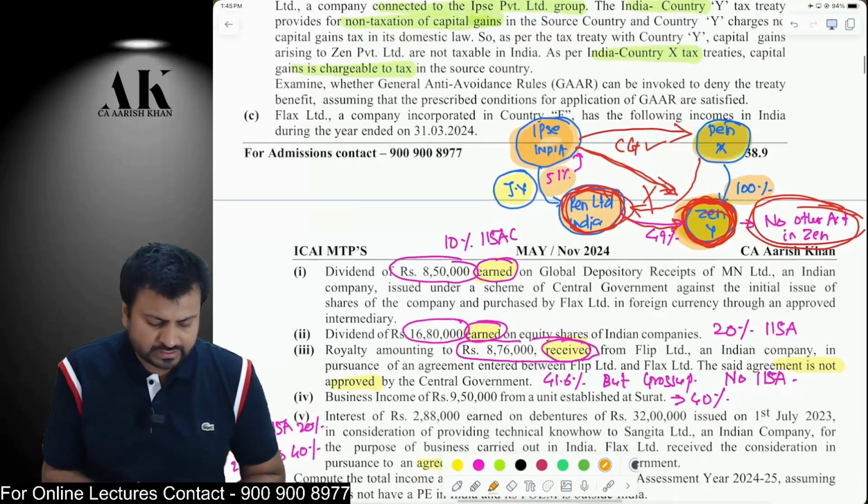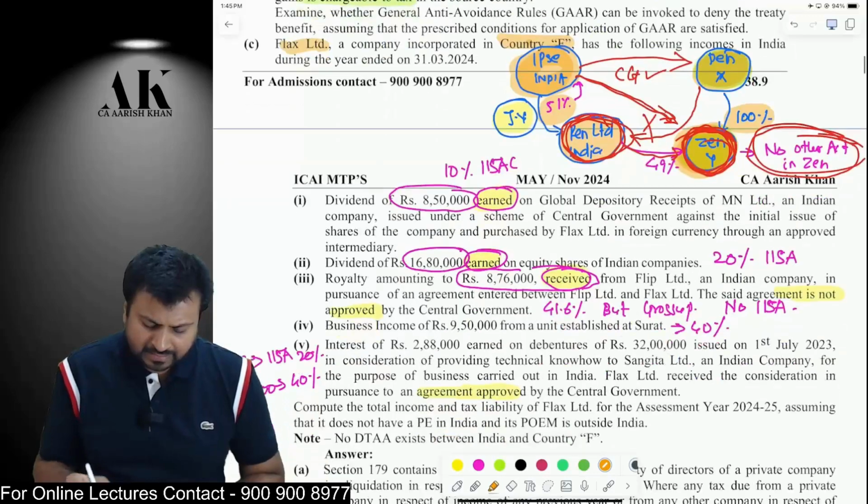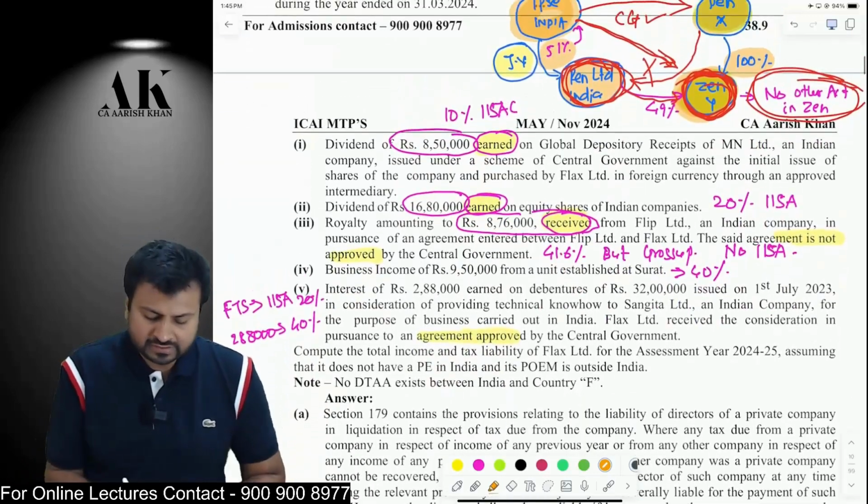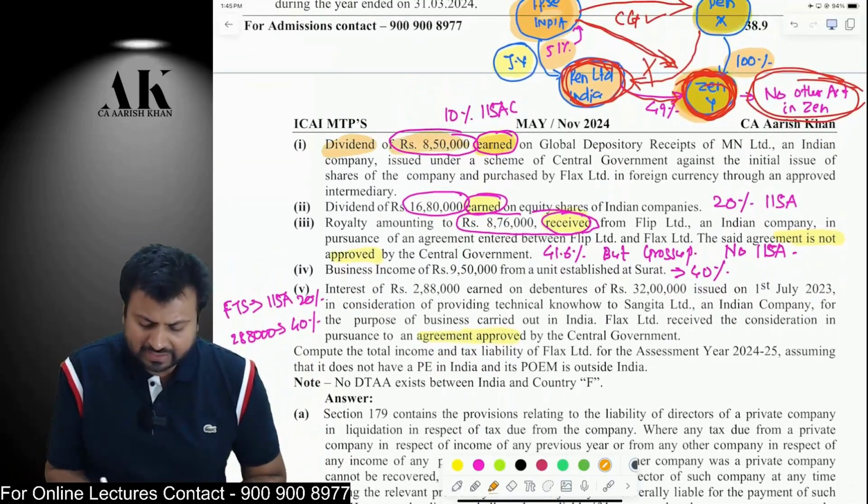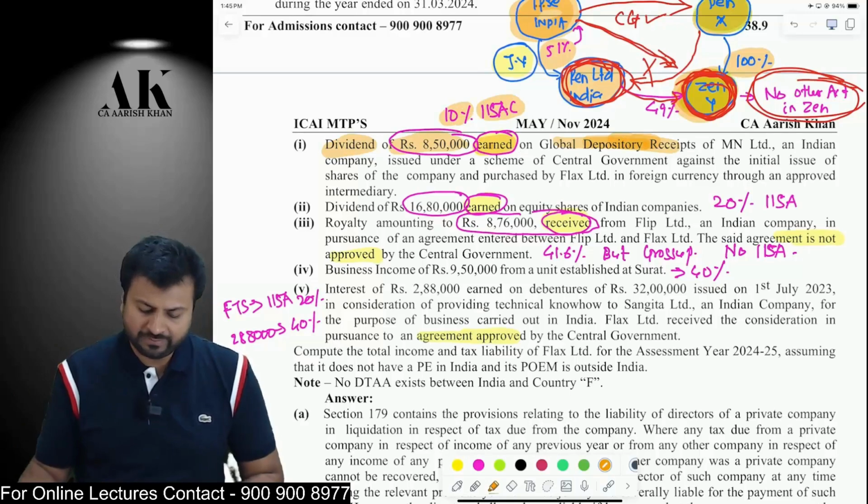One last question over here is Flex Limited. It's a foreign company. It has earned the following incomes. The very first thing it has earned is dividend of 8,50,000 from GDR. Now, this is taxable at the rate of 10% under section 115AC.